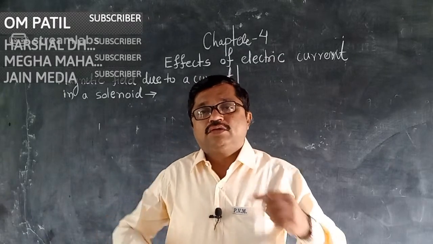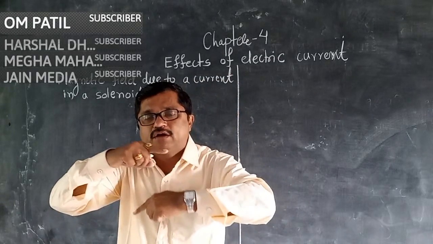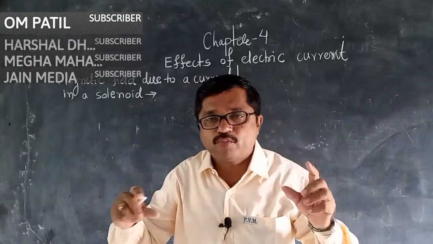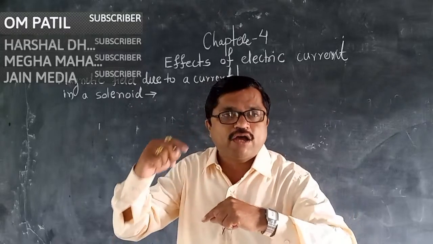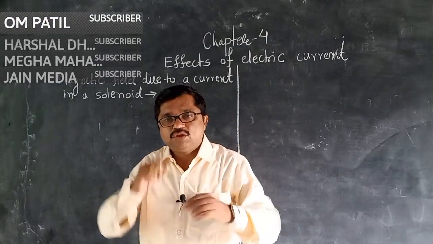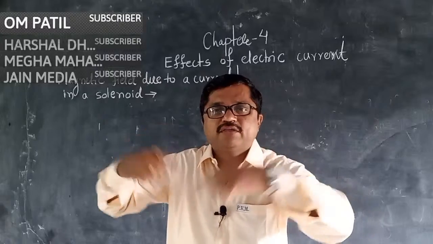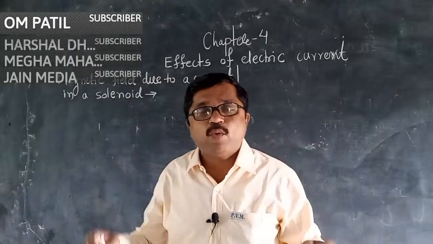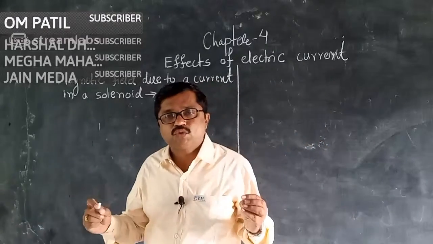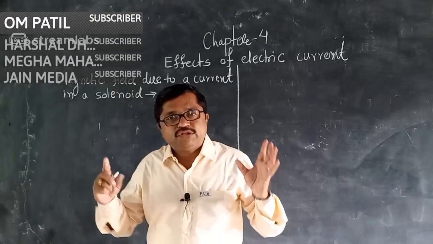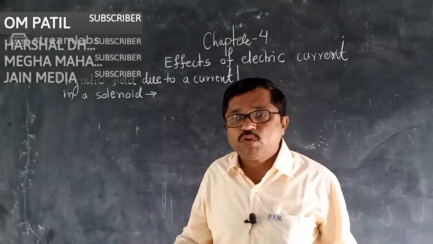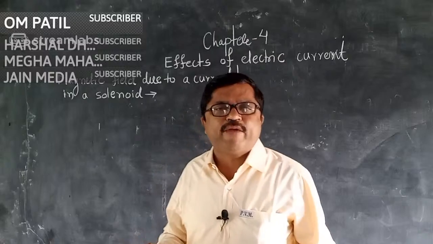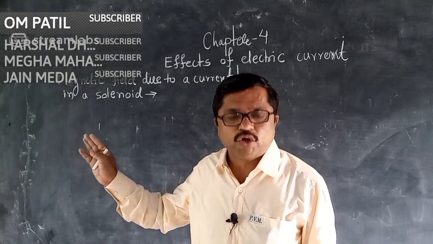A solenoid is the winding of a coated wire on a soft iron. On the soft iron, a very thin wire with a coating is wound. Many turns are there, and that many turns of a coated wire on a soft iron is called a solenoid. These solenoids are used in very many electrical equipments.